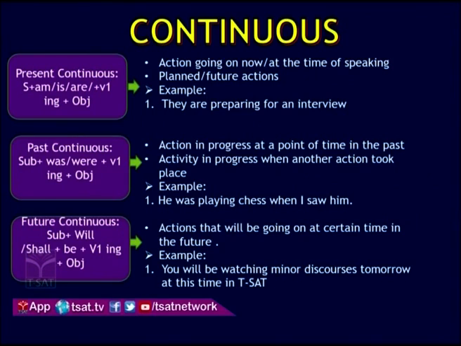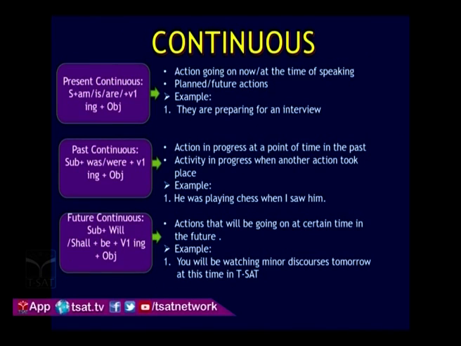Next one, continuous. Look at the slide once. Continuous tense. Continuous means it is going on.